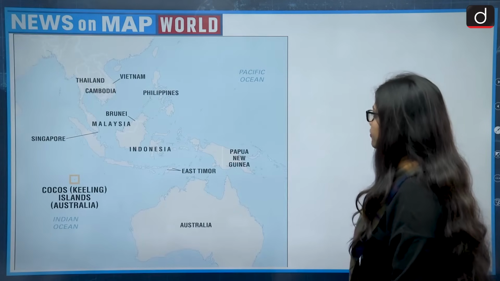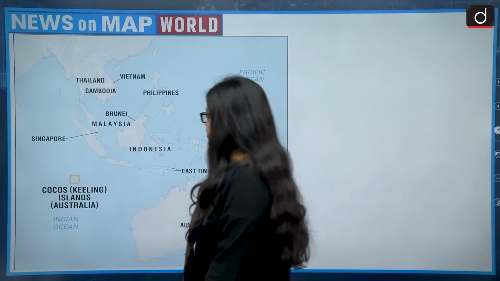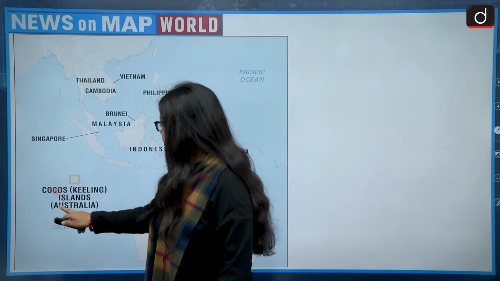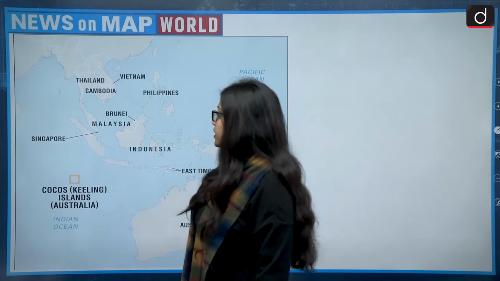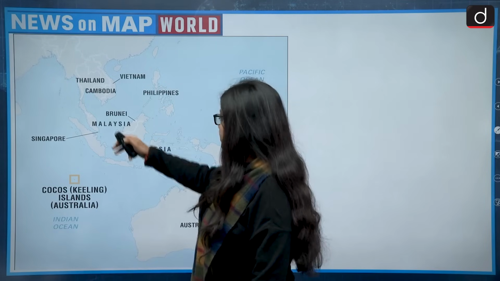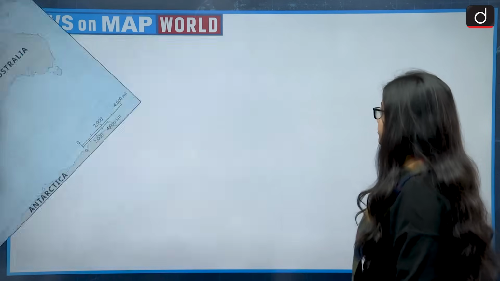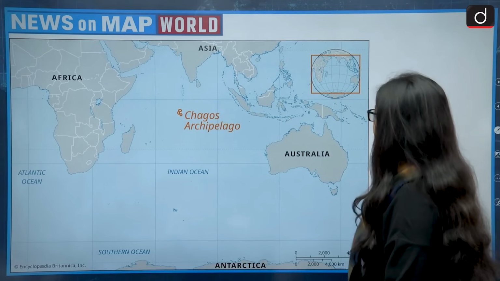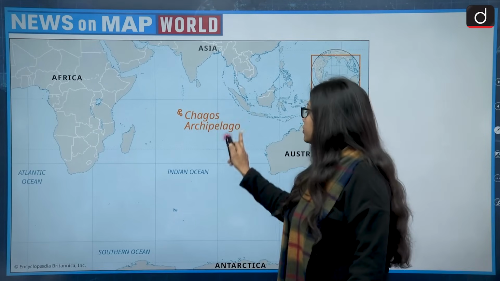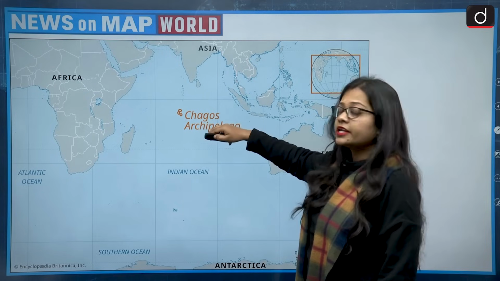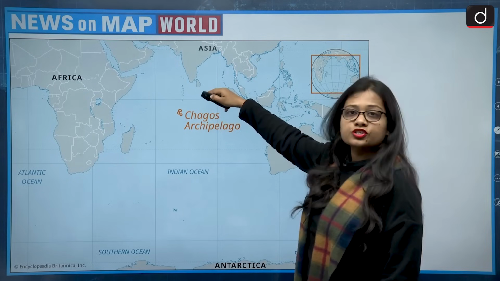Then second, we have the Cocos Islands, and Cocos Island is located in the Indian Ocean very clearly. Cocos Island belongs to Australia, and lies to the south of Indonesia. Then we have the Chagos Archipelago, and the Chagos Archipelago is located in the Indian Ocean. It lies much south of the Indian mainland, and also of Sri Lanka.